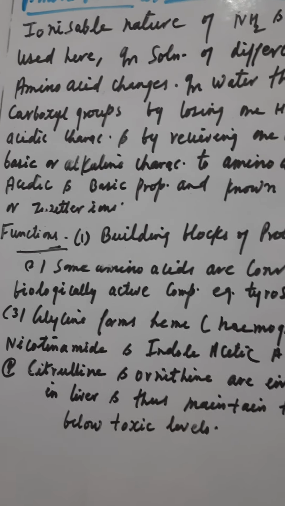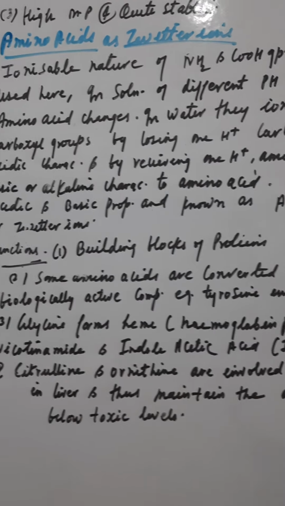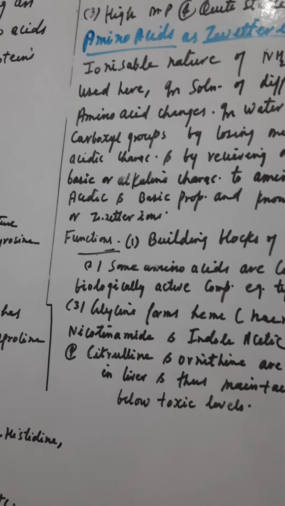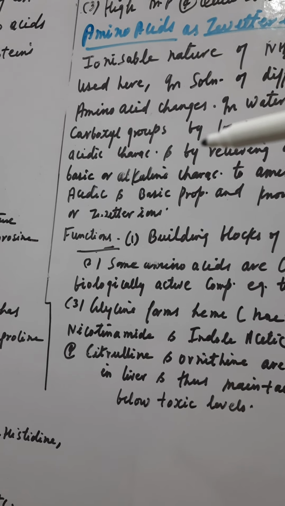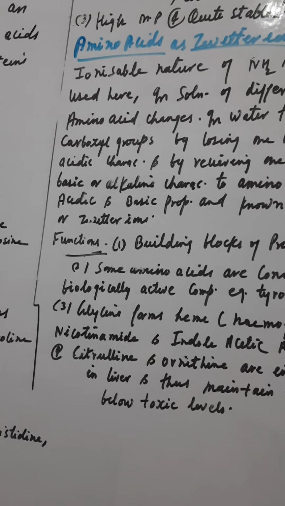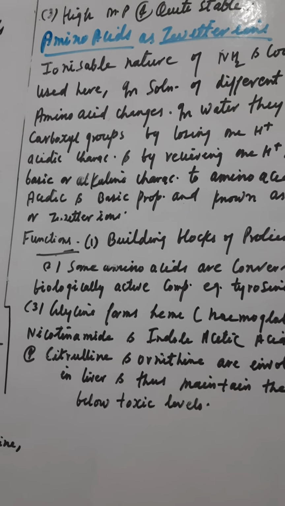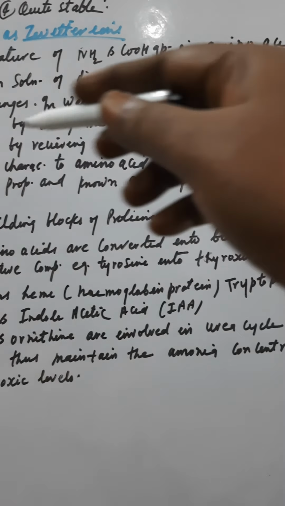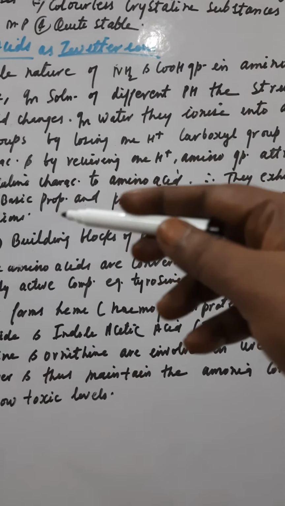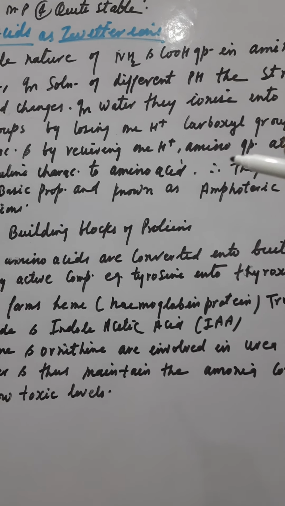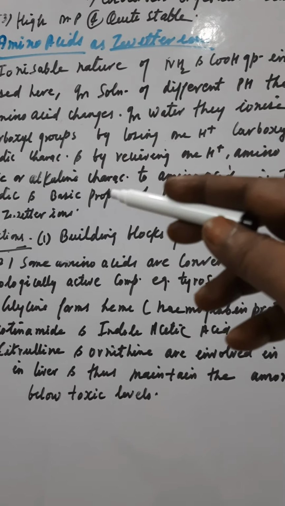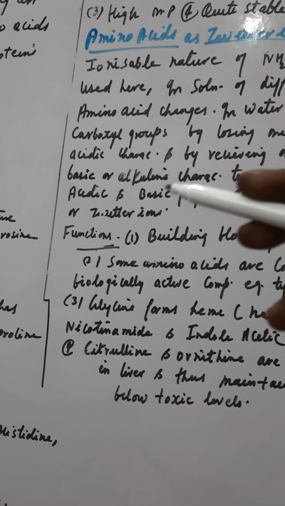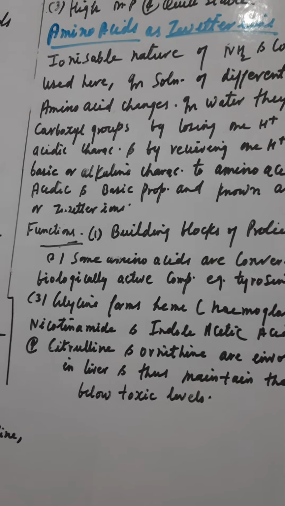The ionizable nature of the amino and carboxyl group in amino acid is utilized here as far as the zwitterion is considered. Now in solution of different pH, the structure of amino acid changes. In water, they ionize into amino and carboxyl group. By losing one H plus, the carboxyl group attributes acidic character, and by receiving one H plus, the amino group attributes basic or alkaline character to the amino acid.